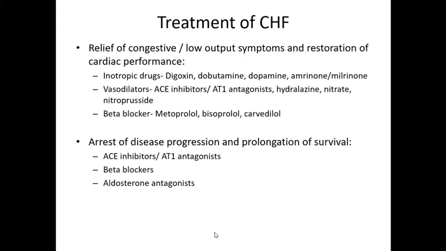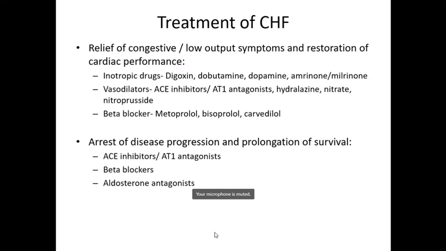Inotropic drugs include cardiac glycosides like digoxin, then dobutamine, dopamine, and amrinone and milrinone, which are phosphodiesterase 3 inhibitors. Then congestive symptoms will be relieved by vasodilators: ACE inhibitors, angiotensin receptor antagonists, hydralazine, nitrates, nitroprusside. And cardiac performance is enhanced by reducing the oxygen demand, that is beta blockers.